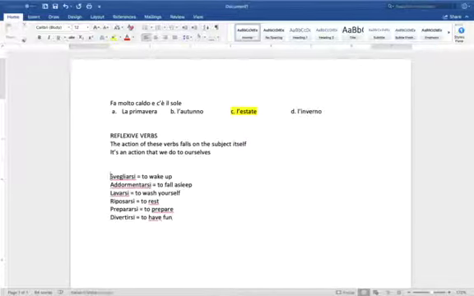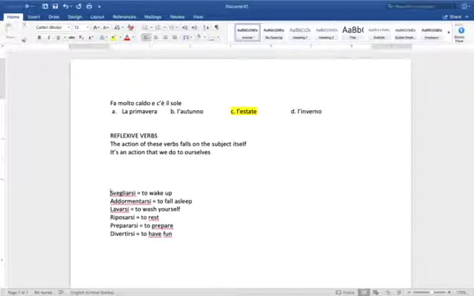Let's take in consideration some verbs we studied in the past. These verbs that we have studied in the past, for example, the verb fare, andare, uscire, right?